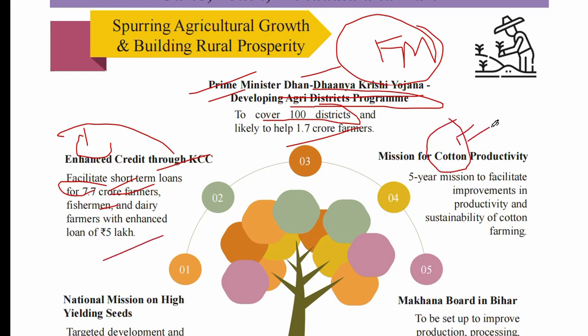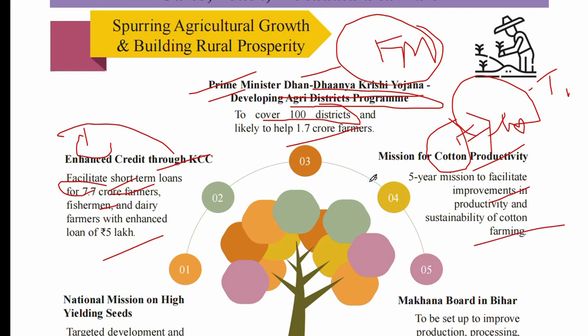The third one is Mission for Cotton Productivity. See, cotton is important in our country. With the help of cotton, the textile industry will boom. Mission for Cotton Productivity is a 5-year mission to facilitate improvement in productivity and sustainability of cotton farming.